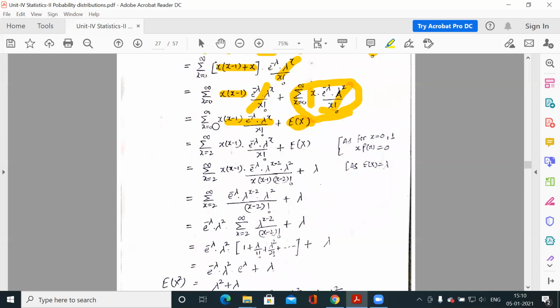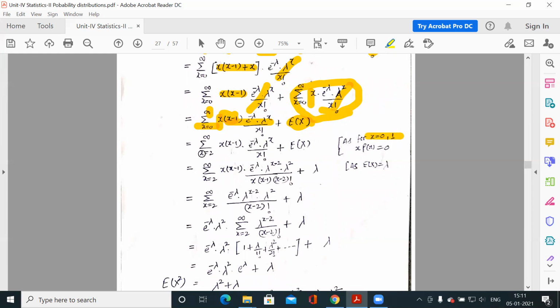Again, because this summation starts from 0 to infinity, we simplify this for x equal to 0 and x equal to 1. For x equal to 0, it is 0 into something, which makes the term 0, and when x is 1, 1 minus 1 is 0, so this makes the term 0. So the first and second terms would be 0 for x equal to 0 and 1 respectively.